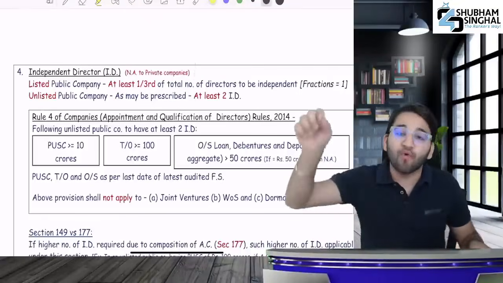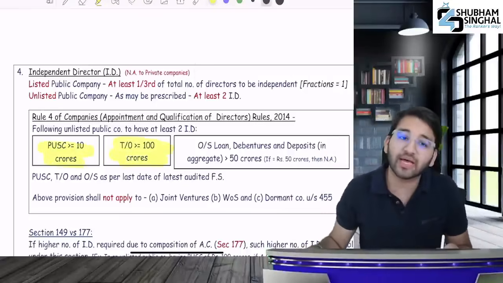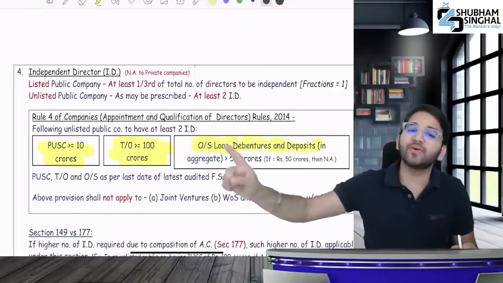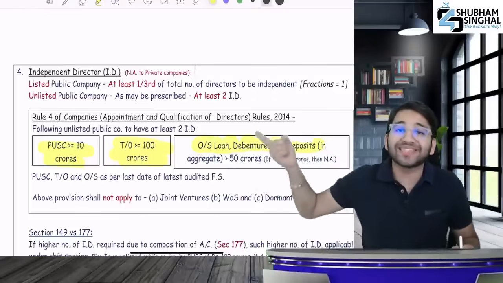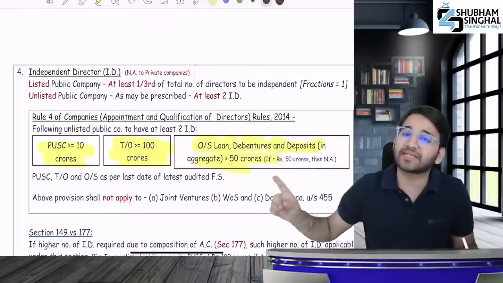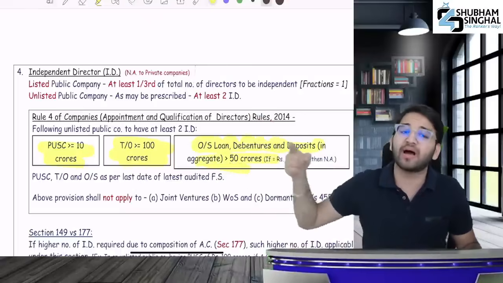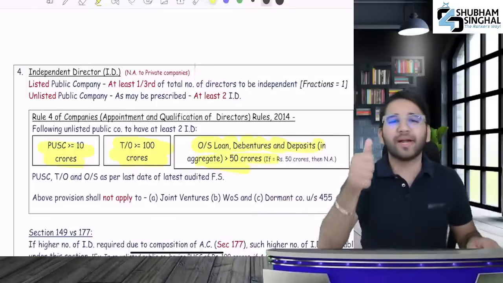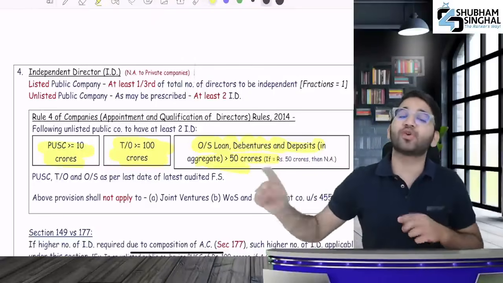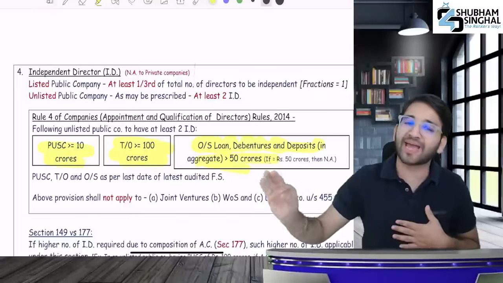Which ones did we prescribe? A company whose paid up share capital is 10 crore or more, or whose turnover is 100 crore or more, or whose outstanding loans, debentures, deposits are more than 50 crore; exactly 50 crore isn't covered. If it is more than 50 crore, the independent director provision will apply. These are the 3 most important limits. So you will think the independent director provision becomes applicable.